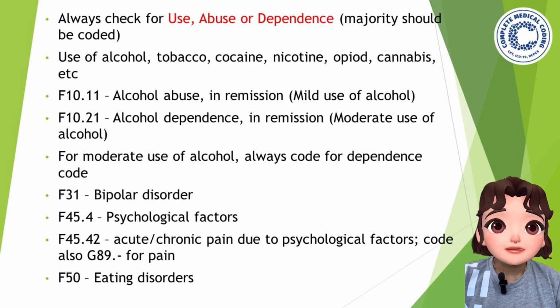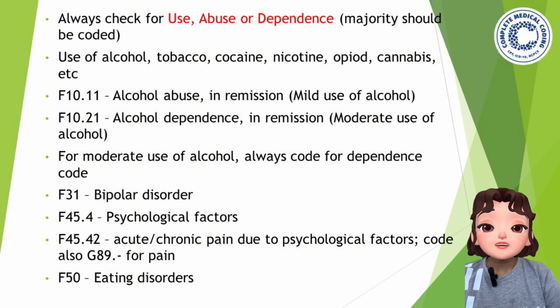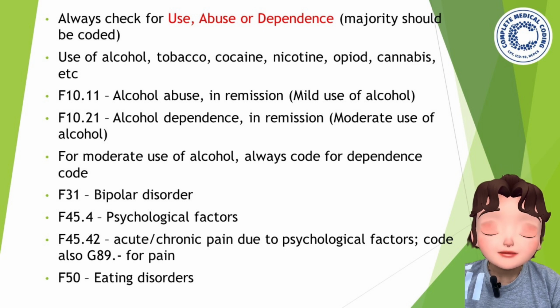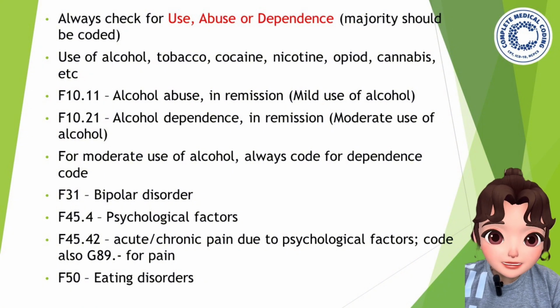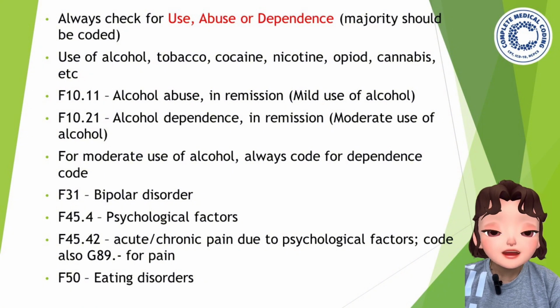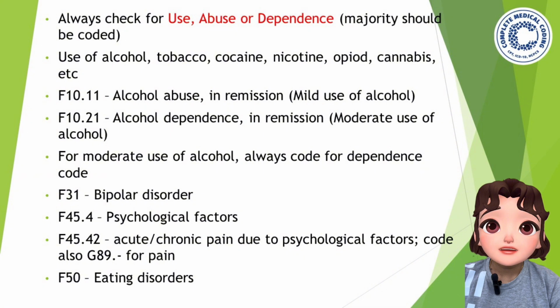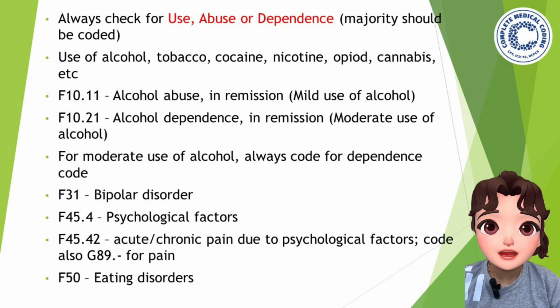Now, the guidelines, it's just a few guidelines only. You have to always check for use, abuse or dependence. Dependence is the majority. So, if a documentation includes use of alcohol, for example, or abuse of alcohol or dependence on alcohol, you have to check that. See, it's written there down. Use of alcohol, tobacco, cocaine, nicotine, opioid, cannabis, etc. These are the things that usually come in the documentation part.